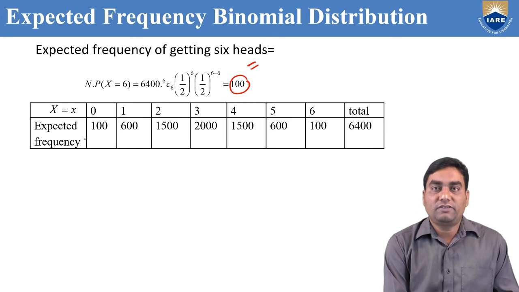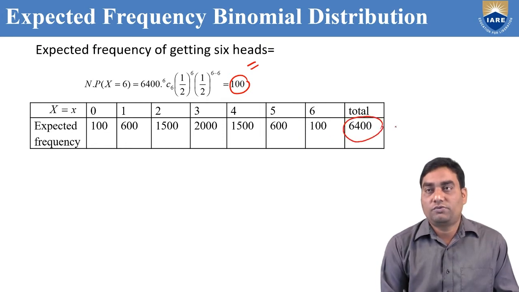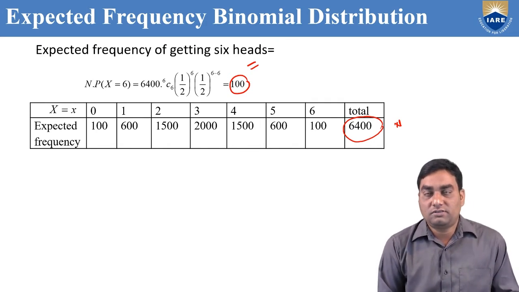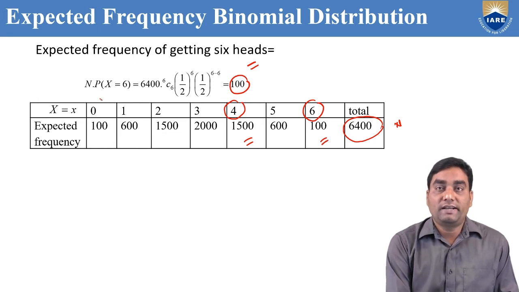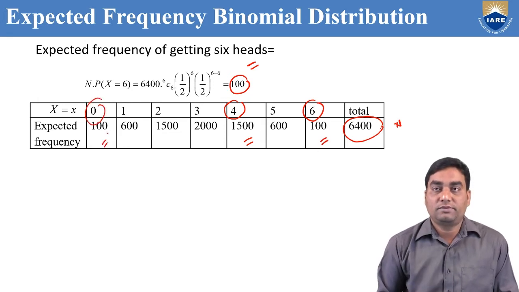Now expected frequencies we got: 100, 600, 1500. If you add all these terms, we'll get total 6,400. This means 6 coins are tossed 6,400 times. The number of times of getting 4 heads is 1500, getting 6 heads is 100, and getting 0 heads is 100.